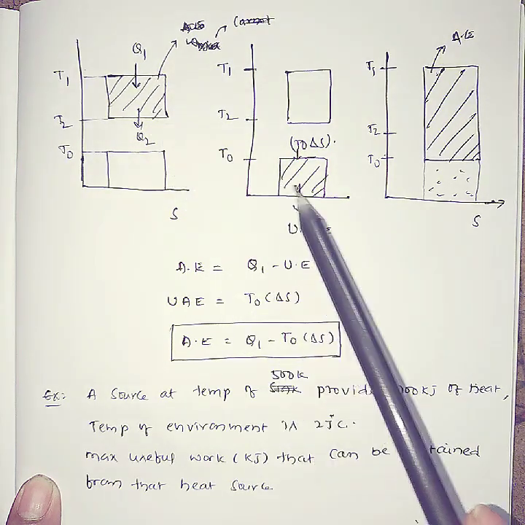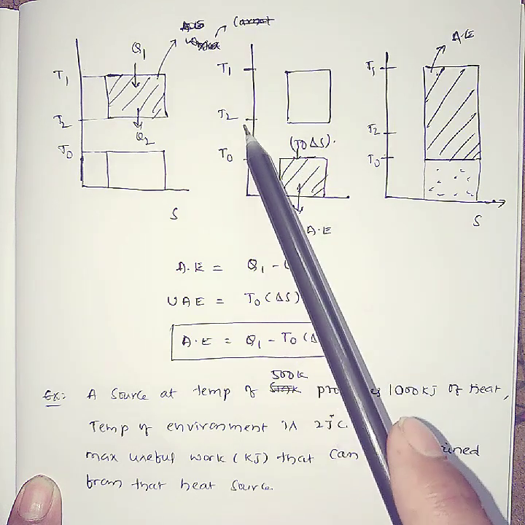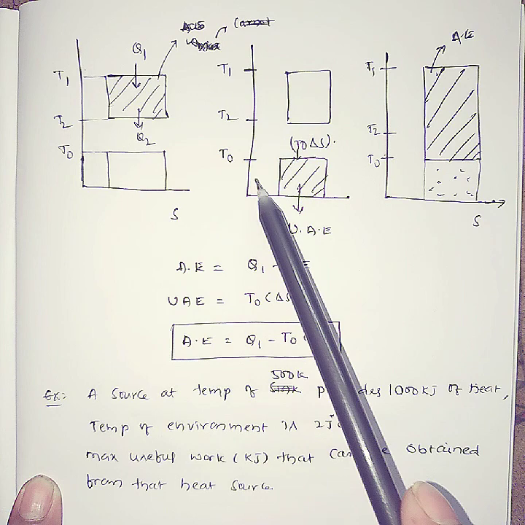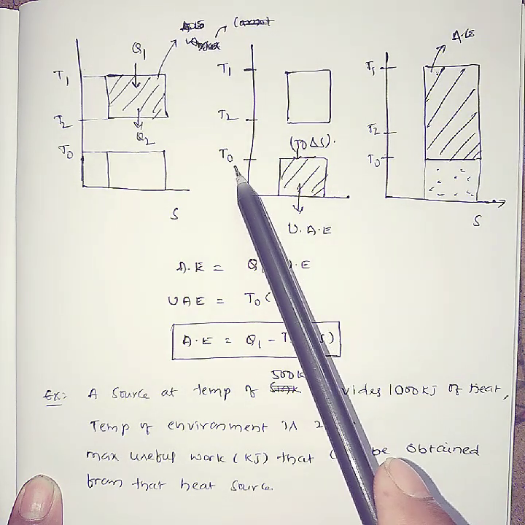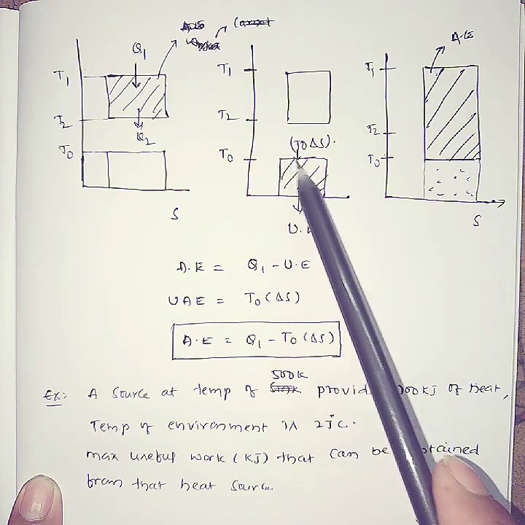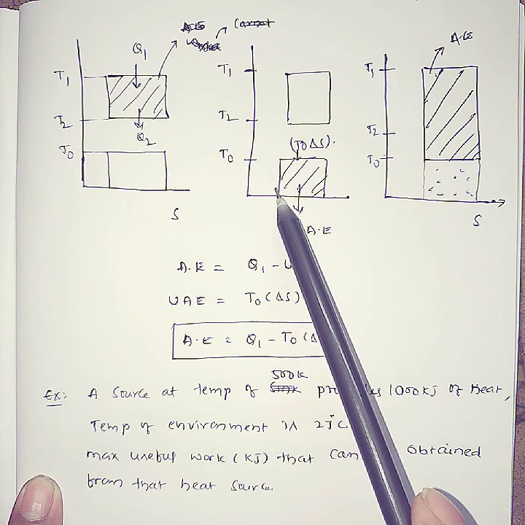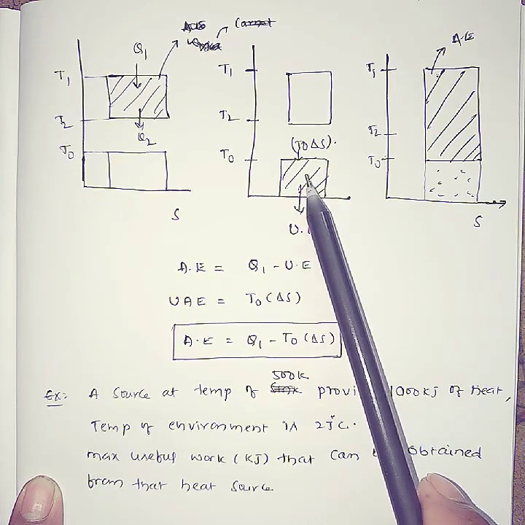Suppose T0 is the ambient temperature. That means this is the sink, the lower temperature. What is the unavailable energy? This unavailable energy you cannot use. Simply, it is a waste.